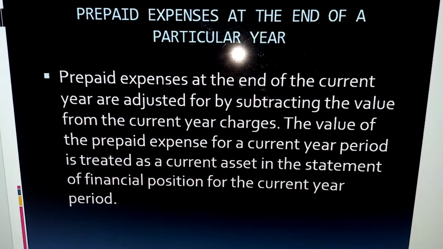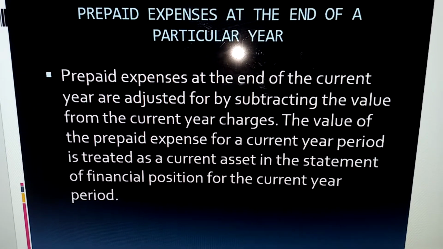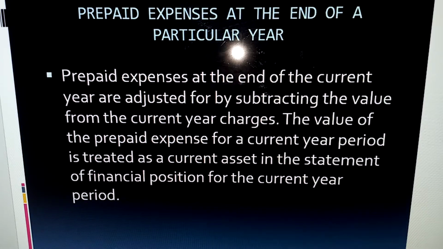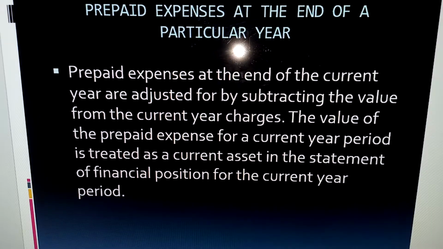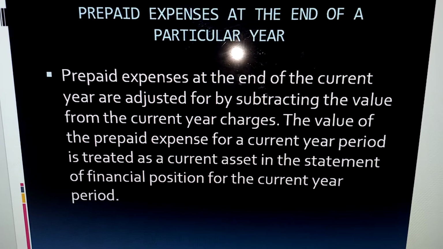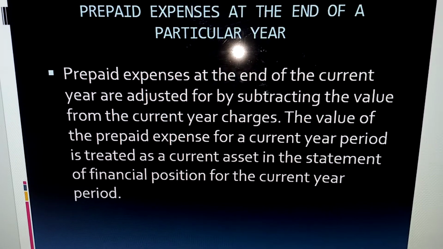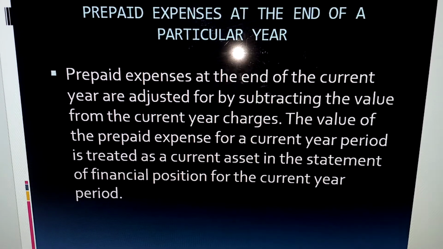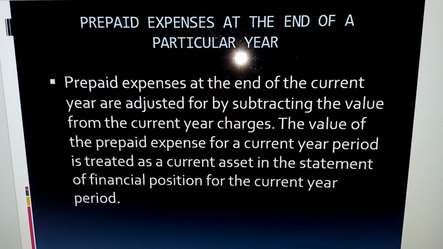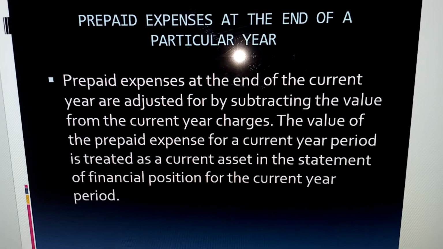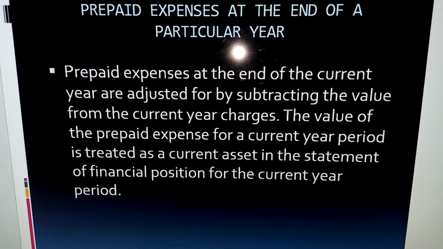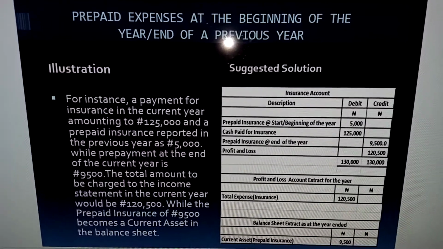Now, if you have paid your landlord 1 million naira instead of 800,000, it means that the landlord is owing you 200,000. And remember, debtors are those owing the business. So technically, the landlord is owing the business. So prepaid expense at the end of a current year is shown as a current asset in the balance sheet, because technically that amount paid in advance, okay, makes the person to whom the money is paid a debtor to the business.